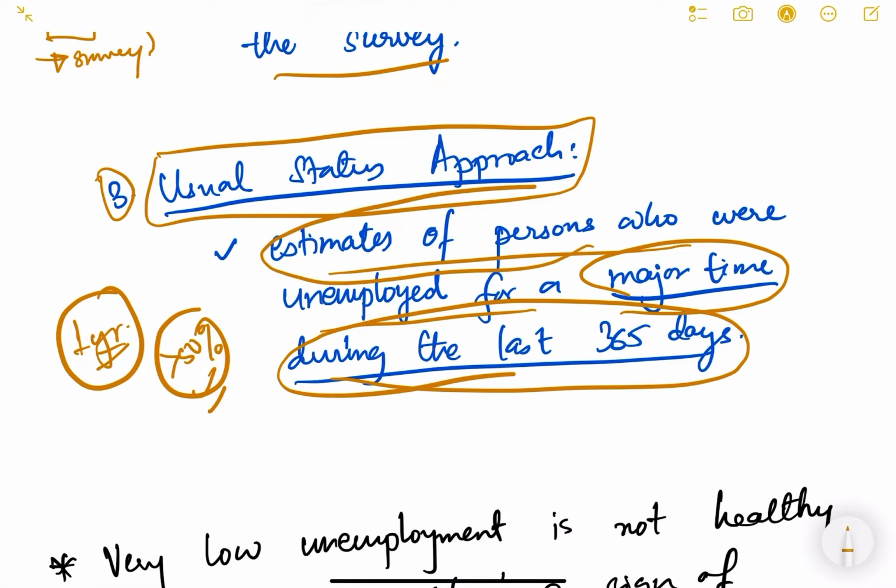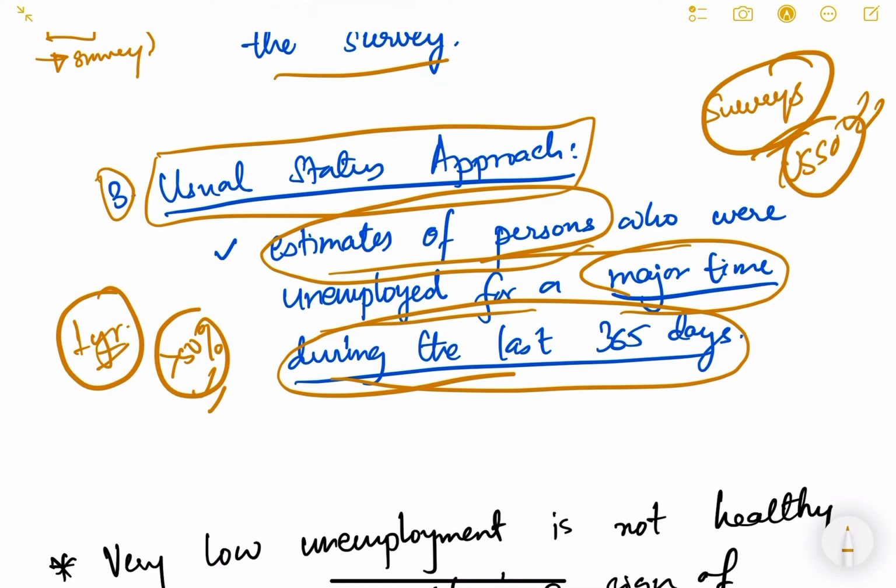So that is basically the estimate of people, and it is done through surveys. It is done through surveys, because NSO was a body which used to do the household survey, the door-to-door survey. These kinds of surveys are now done by NSO, which has subsumed NSSO under it, and through the survey we get to know all this.